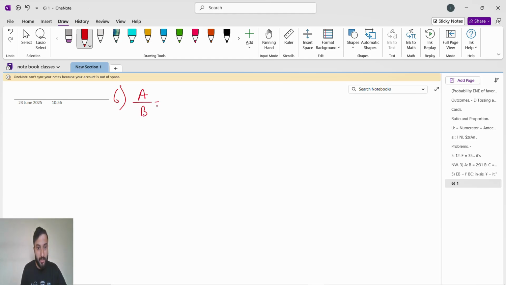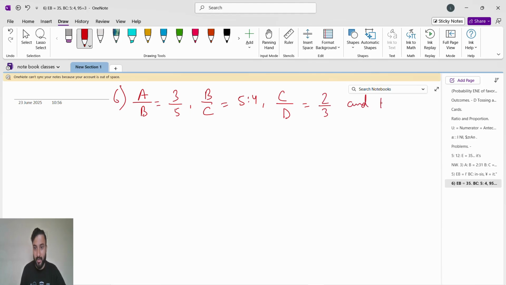A by B equals 3 by 5, B by C equals 5 by 4, then C by D equals 2 by 3, and D is 50% more than E. Find A is to E.